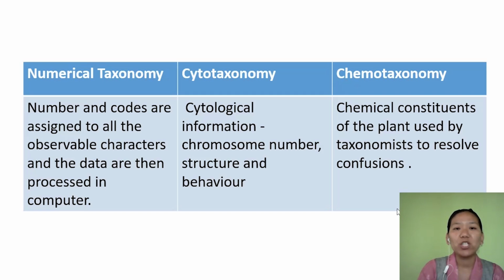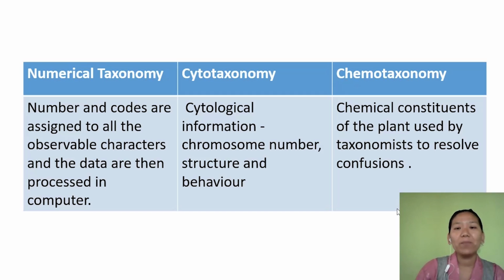Next is cytotaxonomy. Cytotaxonomy is based on cytological information like chromosome number, chromosome structure, and behavior of these chromosomes. Now the third type of taxonomy is chemotaxonomy. Chemotaxonomy is based on the chemical constituents of the plant. It helps taxonomists resolve certain confusions based on the chemical components of the plant.